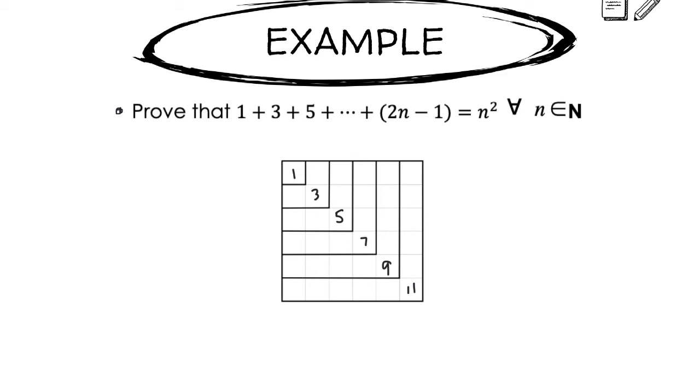It hasn't convinced me, and that's the point of a proof. A proof should convince you beyond a shadow of a doubt that this statement is always true, that there's not a certain odd number that I could add on in which this all falls apart. And so we turn to induction.